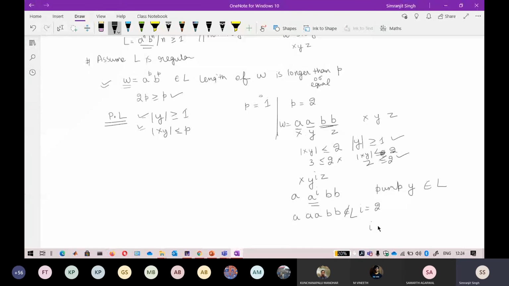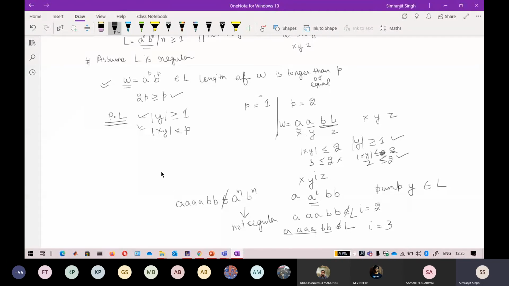Again, if you pump it to 3, the a will become a raised to power 3, so 1, 2, 3, 4 a's followed by bb. Now there are 4 a's and 2 b's, which does not belong to this language a^n b^n. So you can directly say that by contradiction I can prove it, because the string does not belong to the language, so this is not a regular language.